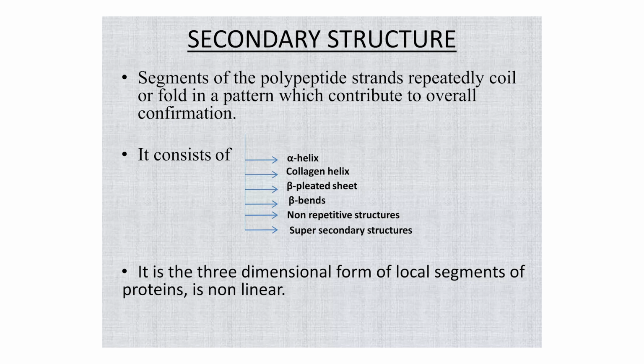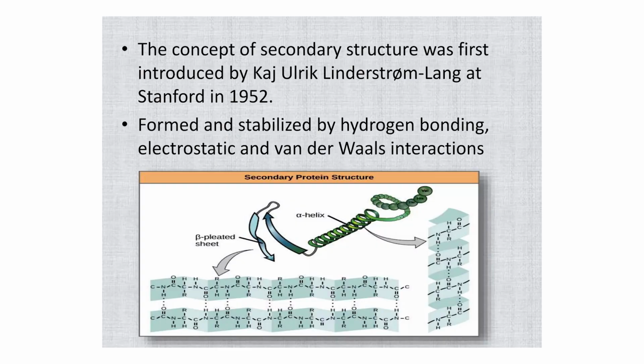It is the three-dimensional form of the local segment of proteins, which is non-linear. The concept of secondary structure of protein was first introduced by Linus Pauling in 1952. It is formed and stabilized by hydrogen bonds, electrostatic bonds and van der Waals interactions.